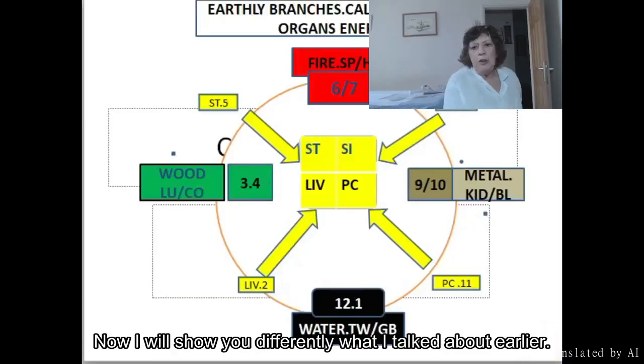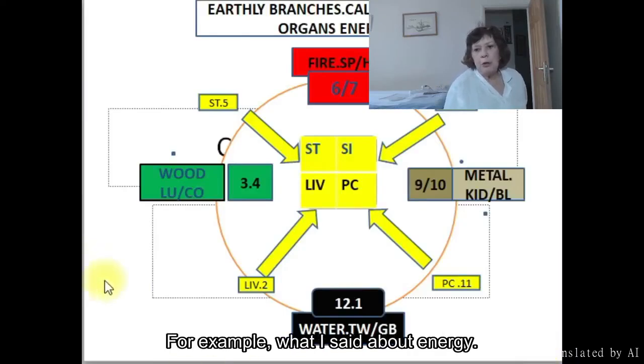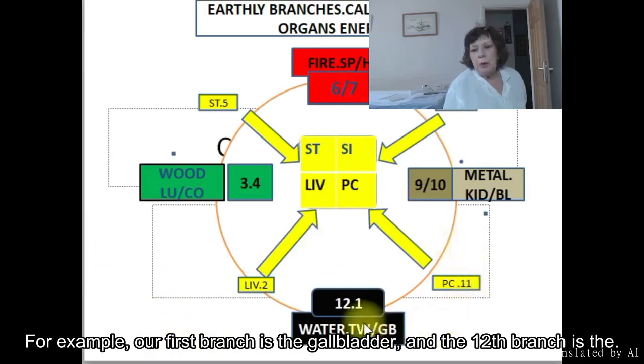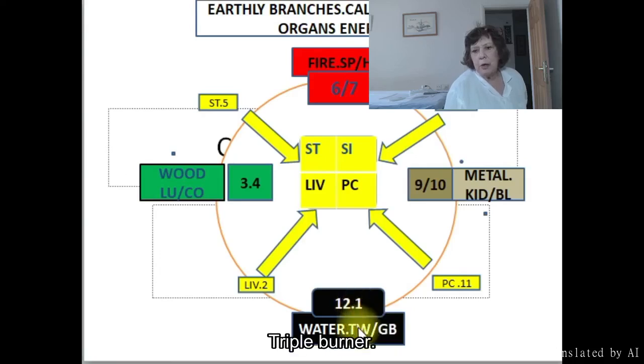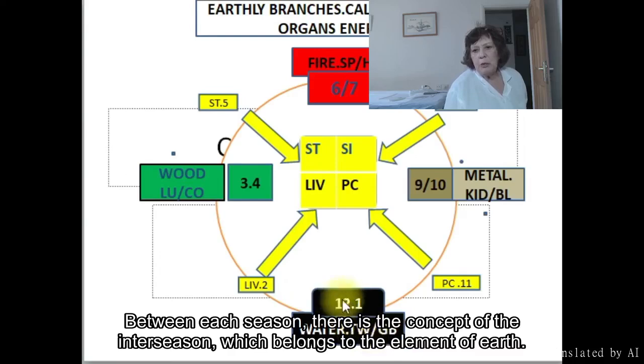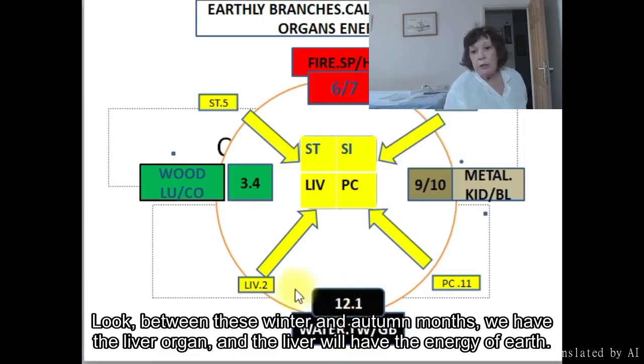Now I will show you differently what I talked about earlier. For example, what I said about energy. For example, our first branch is the gallbladder, and the 12th branch is the triple burner. Between each season, there is the concept of the interseason, which belongs to the element of earth. Look, between these winter and autumn months, we have the liver organ, and the liver will have the energy of earth.